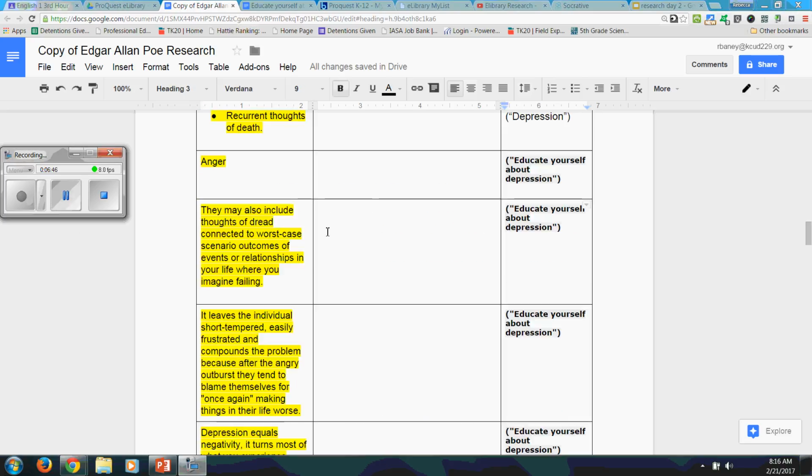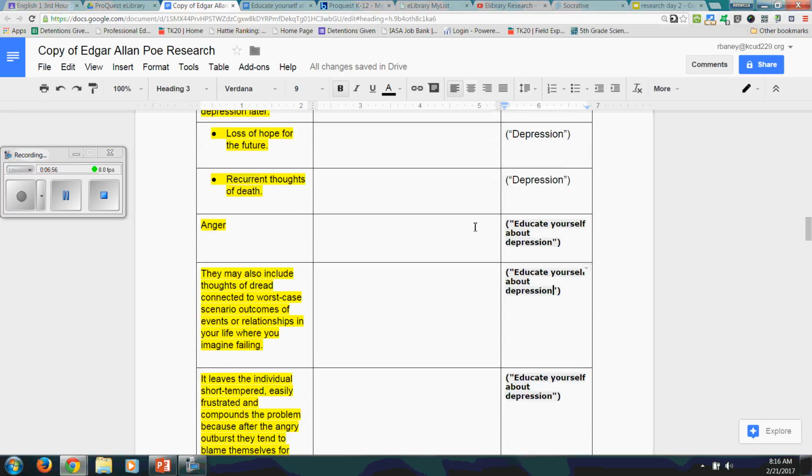Okay, if you're back to the video, that means you have found all the highlighted and important information from the article Educate Yourself About Depression. Remember I said see if you can figure out what to put in the in-text citation box. Hopefully you put the article title. Notice there's no period here. It's just parentheses, article title, parenthesis.